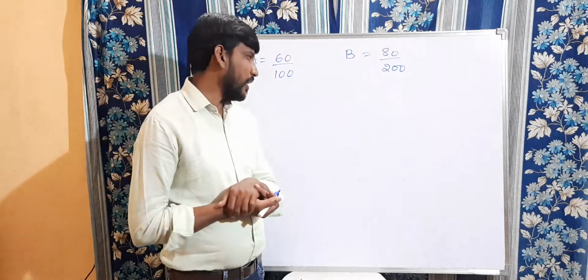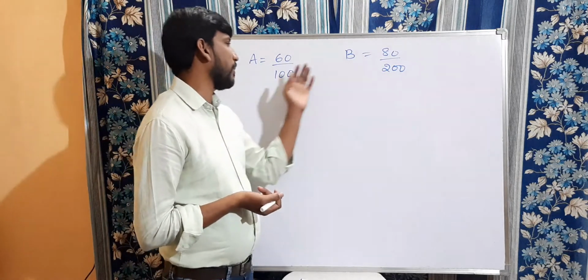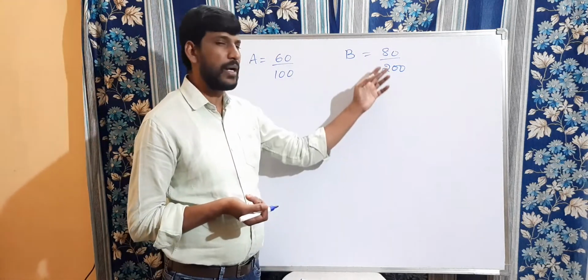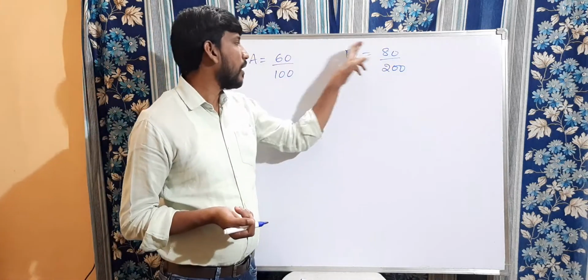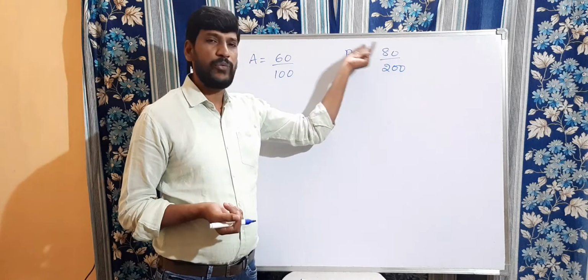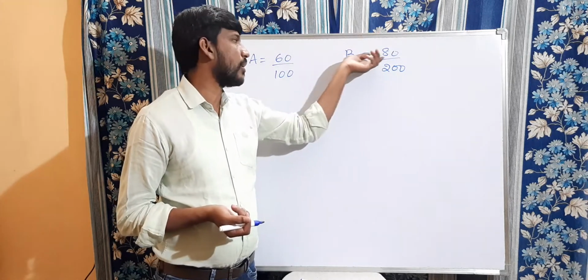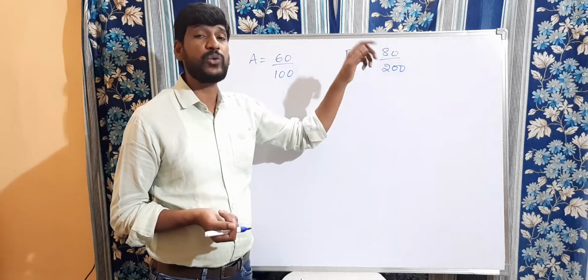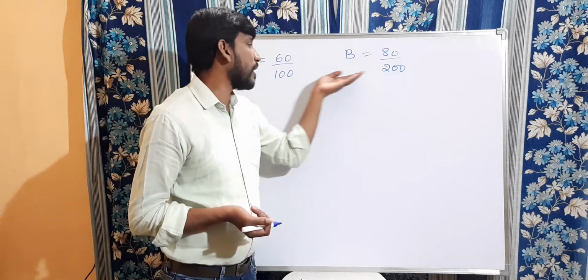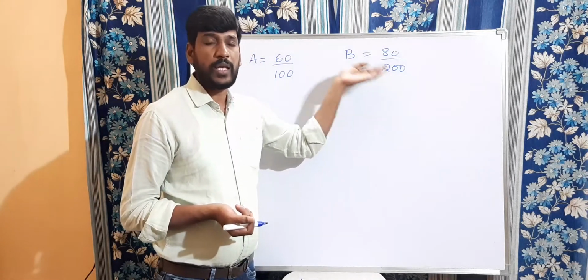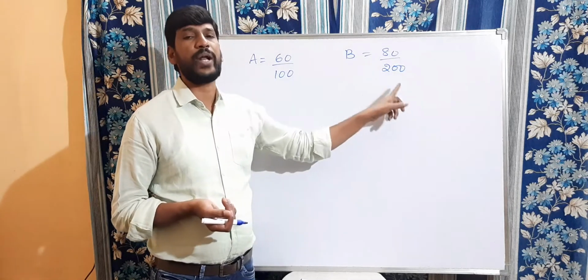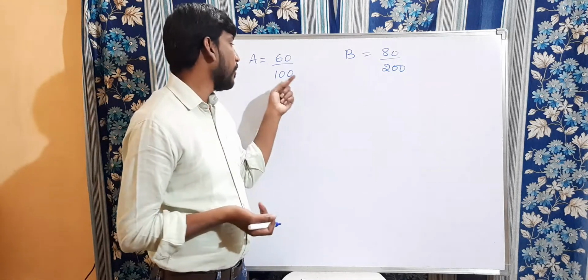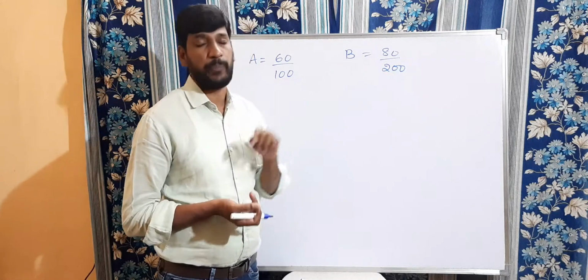Right? So here, can you compare these two numbers, 60 by 100 and 80 by 200? When you compare only the numerators, this is 60, this is 80, obviously he got more marks. But here it is 100, here it is 200. See, both are fractions. If you want to compare these two fractions, first of all, both the denominators must be the same.